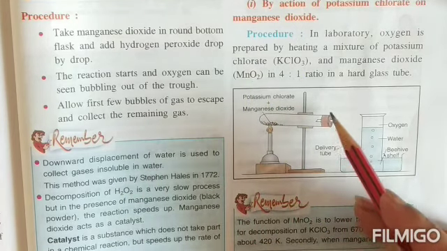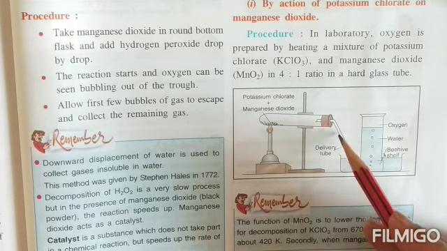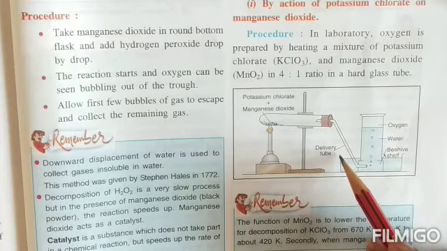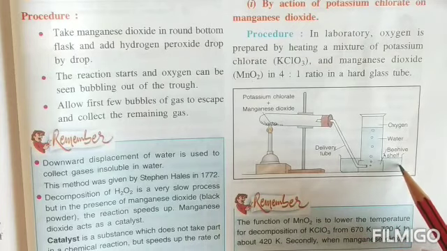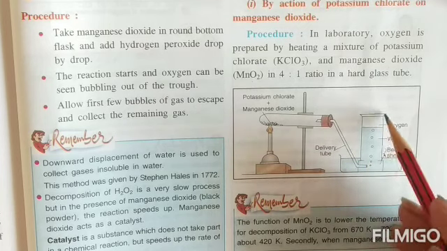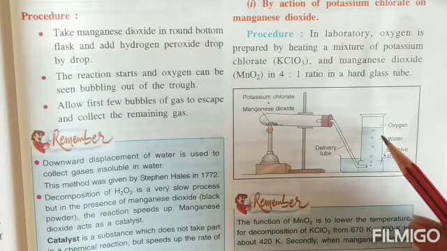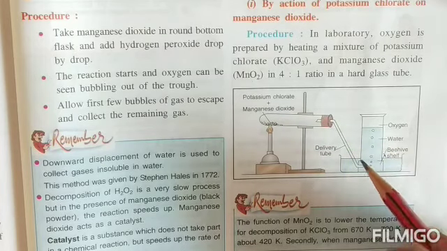The mouth of the test tube is closed by a one-hole stopper. Through the stopper a delivery tube passes and comes into a trough containing water. In this water a beehive shell is kept, and on top of the beehive shell there is a gas jar filled with water, inverted upside down.